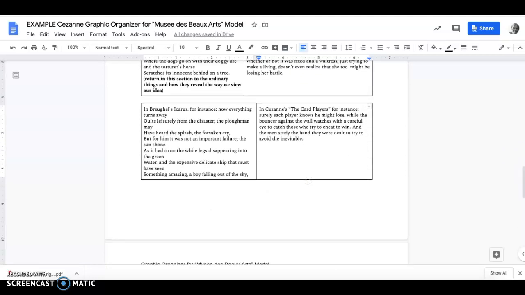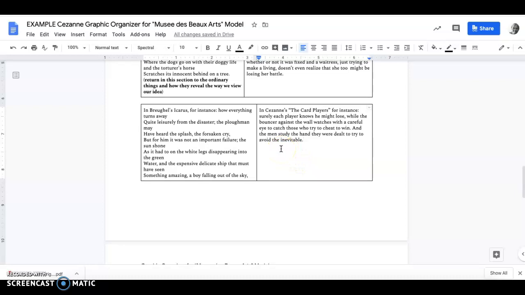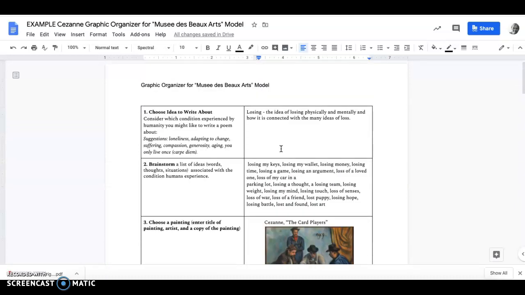And all of that in that last stanza can be understood two different ways. It can be understood about the card game, and it can also be understood about losing at life and the boundaries that we have set up, safety nets, I guess, that we hope will make it so that we don't lose. So anyhow, this is an example of how to organize and model the poem. And the next lecture will look at the actual poem that I wrote.